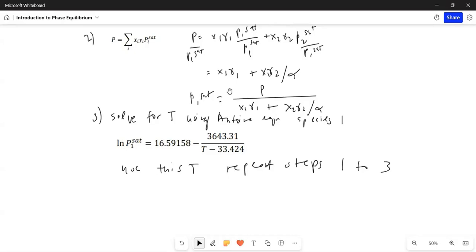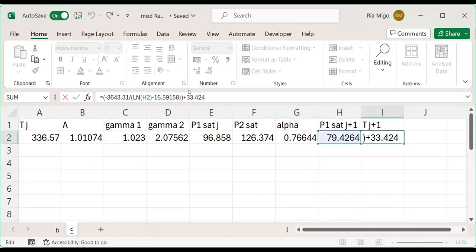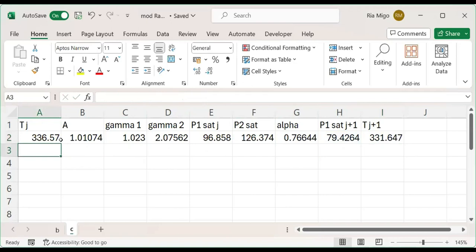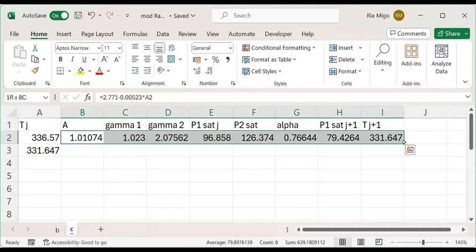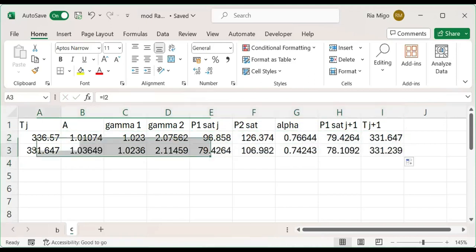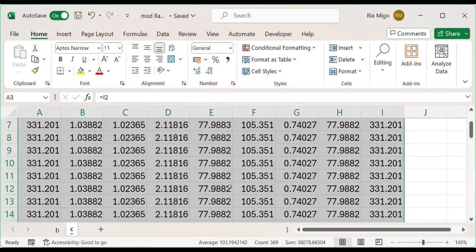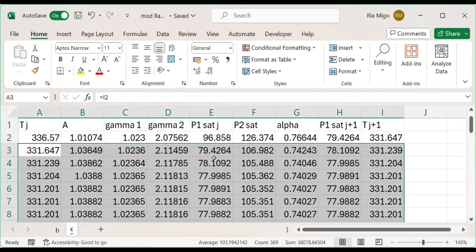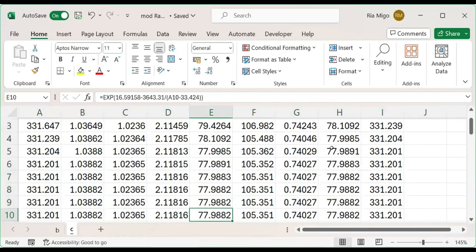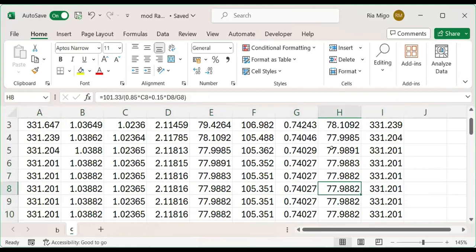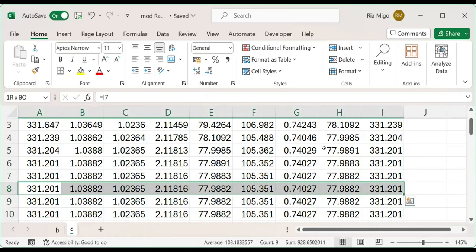So here it is. This is just the Antoine equation. Our input is the new P1 sat. For the next iteration, use that and then repeat the steps, and then iterate until convergence. So here we have the values. Let's see where it converges. I think up to this point, this is the convergence, the 7th iteration.